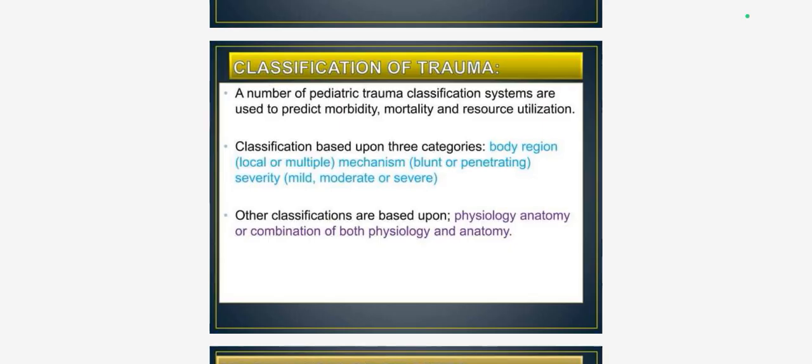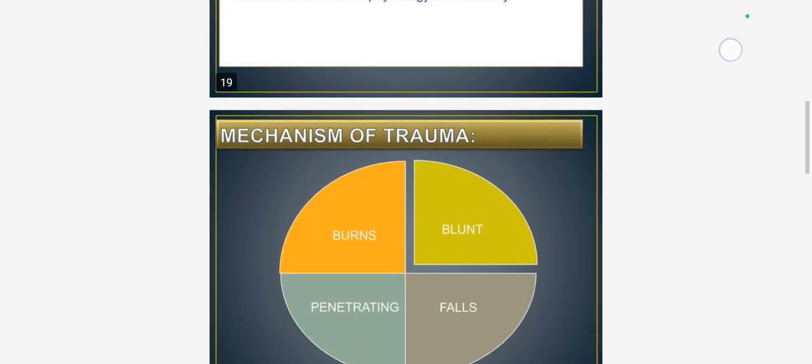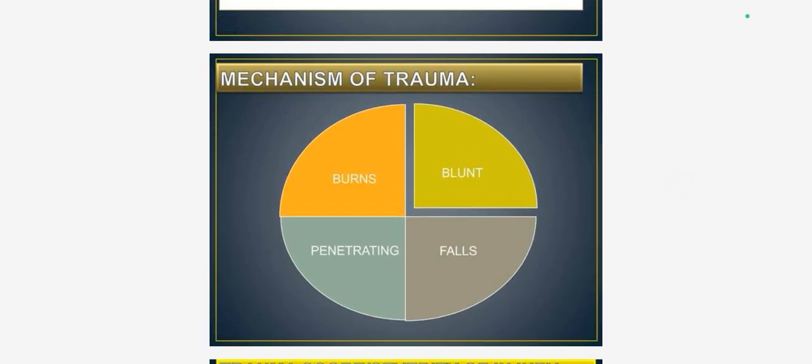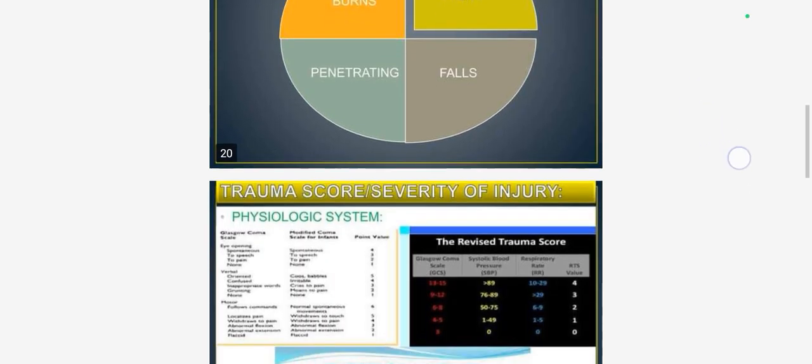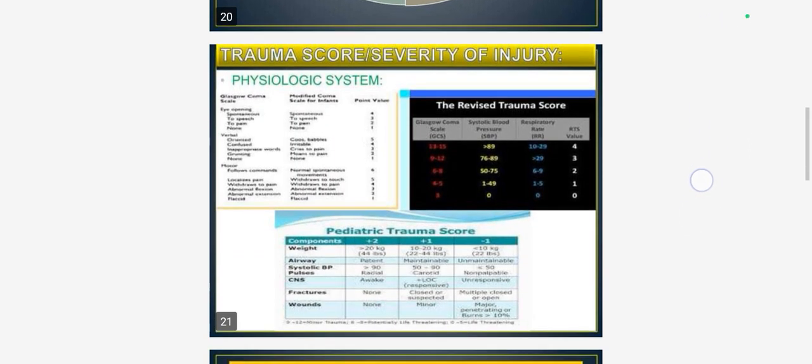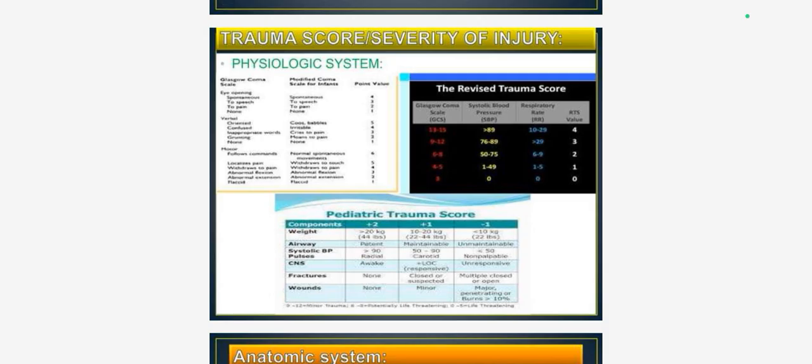Other classifications are based upon physiology, anatomy, or a combination of both. For mechanism of trauma, there are four divided types: burns, blunt, falls, and penetrating. Blunt is the more uncommon. In the physiological system, you can see the Glasgow Coma Scale of the injury and the revised trauma score. The Glasgow Coma Scale, systolic blood pressure, and respiratory rate you have to see regularly.